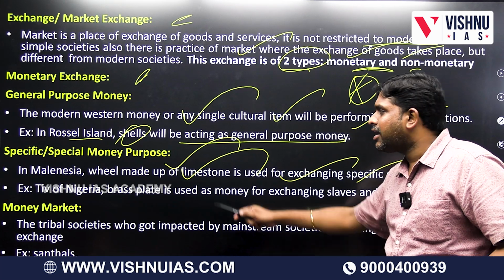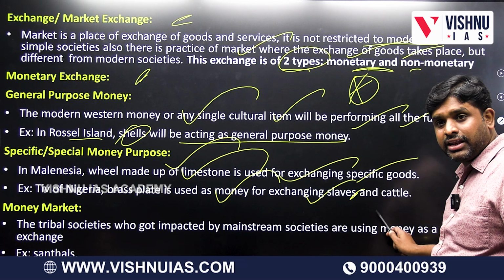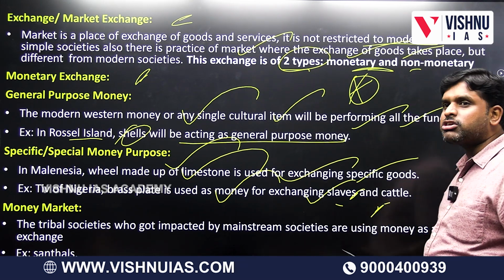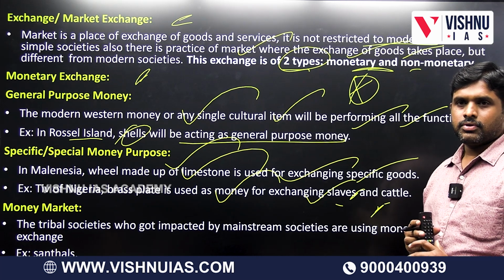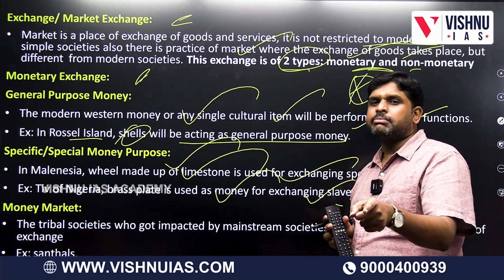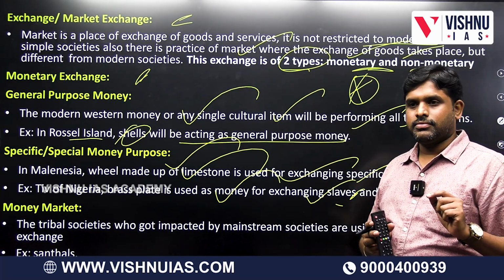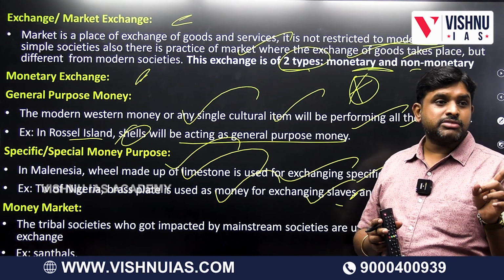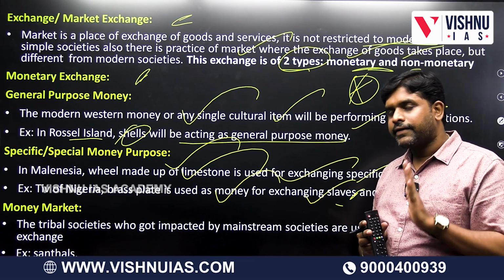Tea of Nigeria, brass plate is used as money for exchanging slaves and cattle. Slaves and cattle are special goods. You can take anything, but if you want slaves or cattle, there is a specific purpose money; bring that, then only I will give you. That is called specific purpose money or special purpose money.